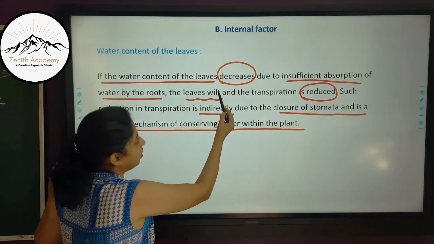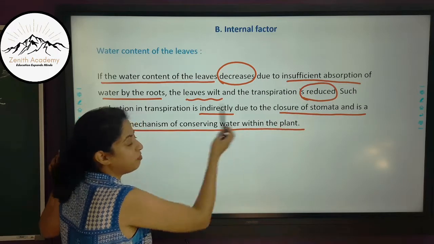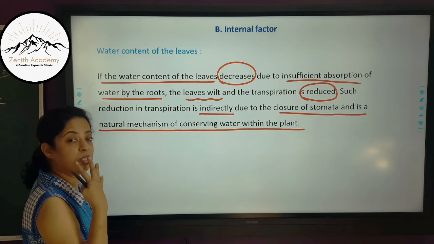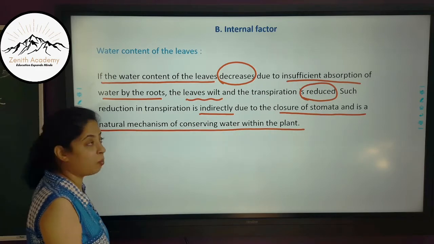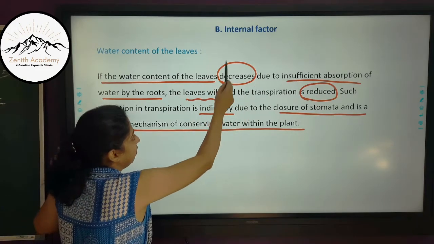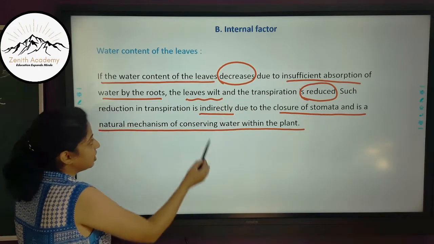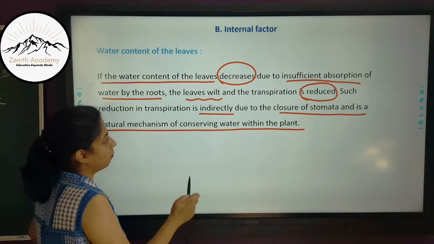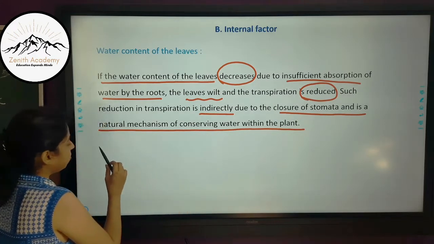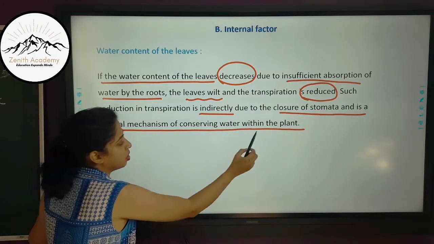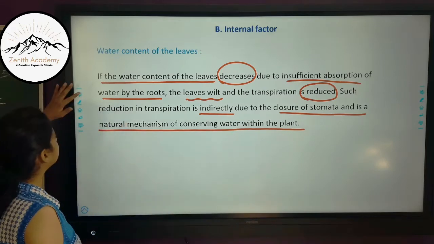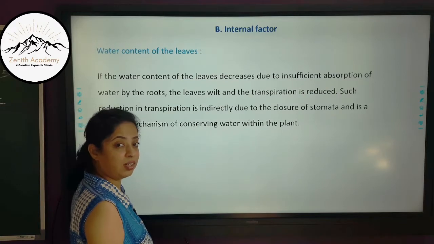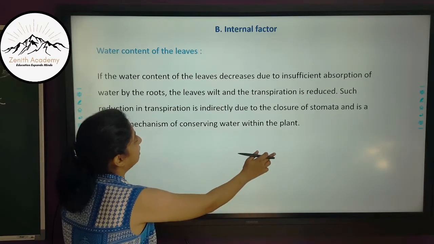If the water content of the leaf decreases due to insufficient absorption, maybe the plant has not been watered, or it is a very hot summer, then the water inside the leaf decreases and the leaves wilt, and at that time the stomata get closed. It is a natural mechanism of conserving water within the plant. So we can say the less the water content in the plant, the less is the transpiration. That is the internal factor.